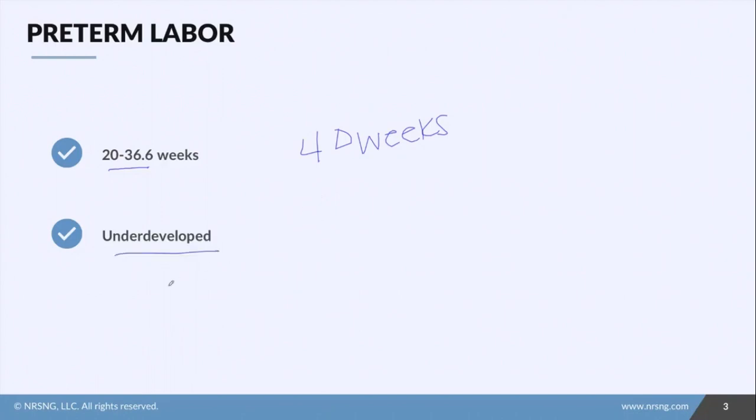They are underdeveloped, right? They're not ready to be born. So a big thing that they will have is their lungs won't be fully developed and functioning, and they might need a little bit more support with that. Their brains aren't as developed as they would be if they were 40 weeks. So these preterm babies are going to sleep more because the baby's brain develops during sleep. So that's why they're going to sleep more when they're born early. Just think of the womb as an oven, and whatever you are cooking comes out too early. It's just not done cooking.